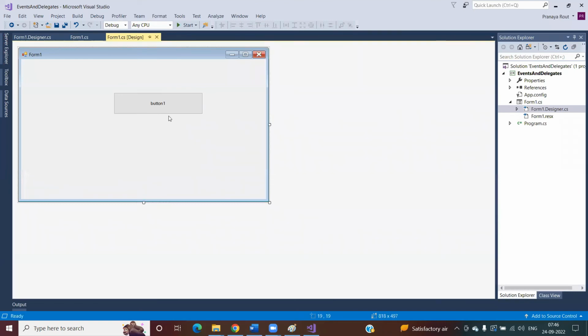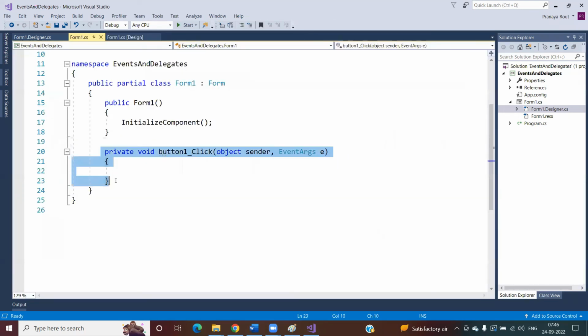So this is nothing but your UI, and this is nothing but your button element, and when you double click on this button element, then this event handler is going to be generated. So this is nothing but your event handler, and it has two parameters. One is object sender and another one is event args. What is this sender parameter? This sender parameter is nothing but who raised the event, and this event args parameter is basically for the purpose of event data. Whatever event data you are passing, that data will be stored inside this parameter.